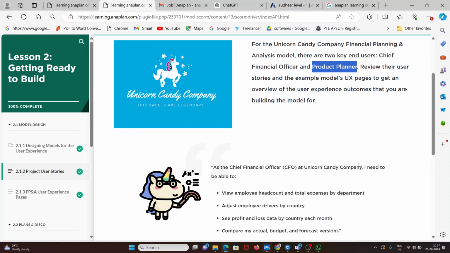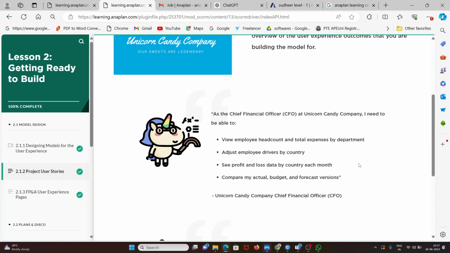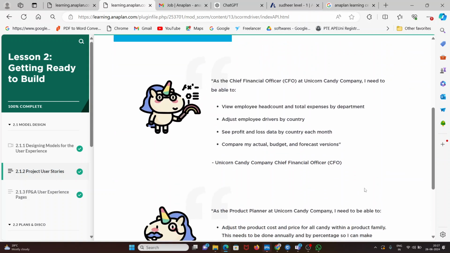So here we are going to see what their requirement is. See, here everything they guide in the document. Even in real time, they will provide the detailed, clear requirement: what reports they want, how they want them, in which format they want them. In detail they will provide the details.